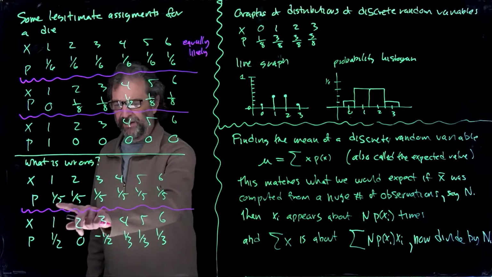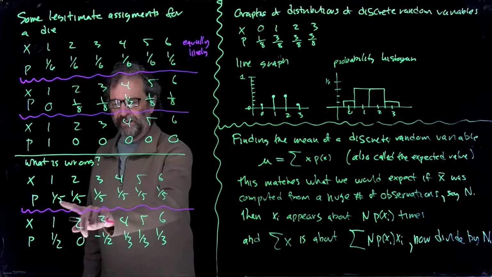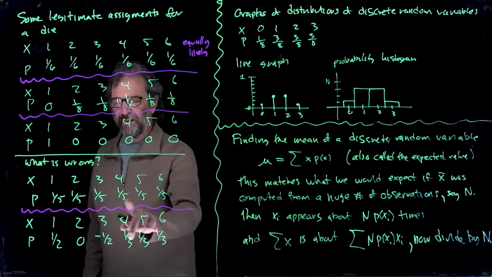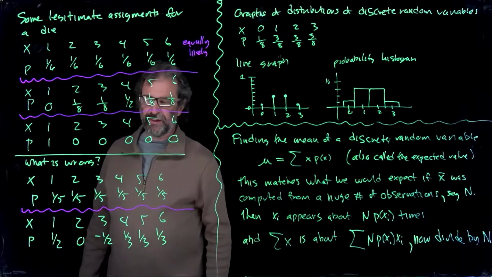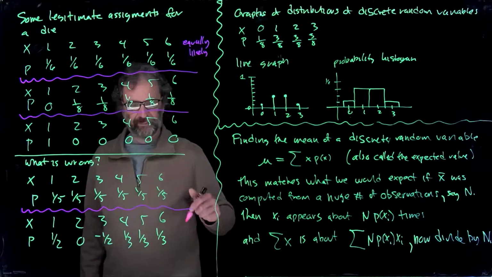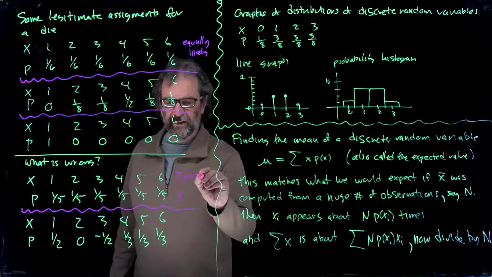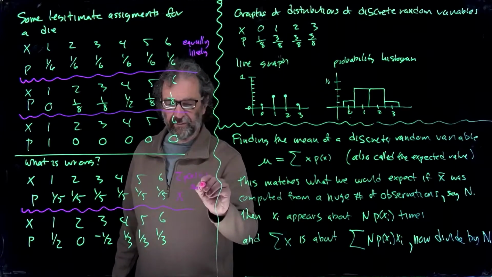So we have one on our sheet that has 1/7 for all of these. 1/7? This is greater than 1, is that right? This sums to be 6/5. It's greater than 1. There's one on the sheet that's 1/5 for all of them, and it sums to 6/7. It's less than 1. The sum has to be 1. So bad. The condition that the sum of P of X equals 1 fails.